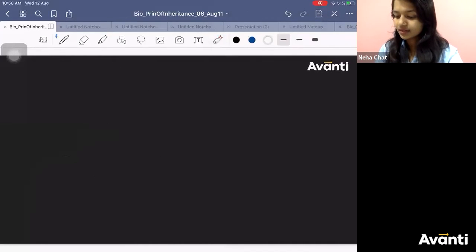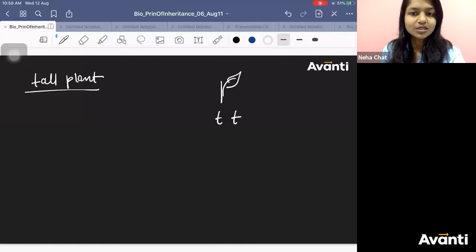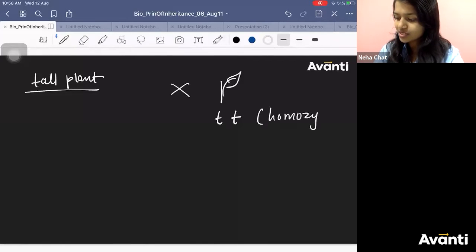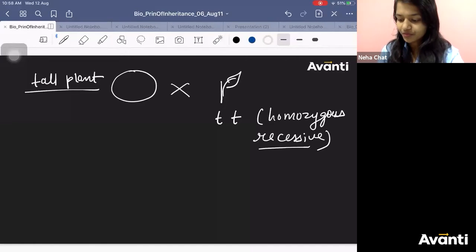So let us start. There is a tall plant. I don't know what the genotype is, but I know that one parent is small t, because I am crossing it with a homozygous recessive. Yes. Now what is here, I don't know. It can be capital T, or it can be capital T small t.